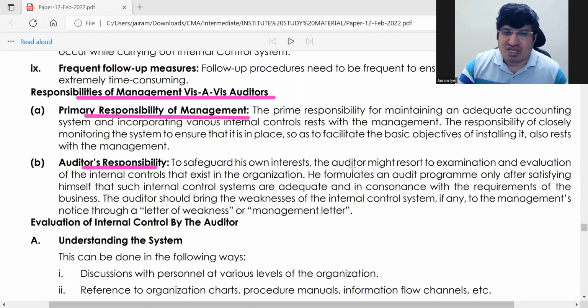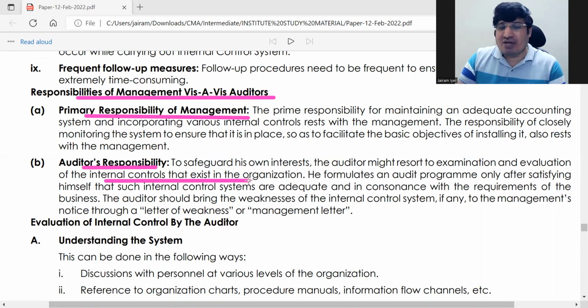He has to make sure that there is proper internal control first, because for him the quality of the data is based on quality of internal control. That's why auditor will test. But who is the owner of internal control? The management. Okay. So auditor is testing not because it is his responsibility. He's testing because he depends on the result of internal control.